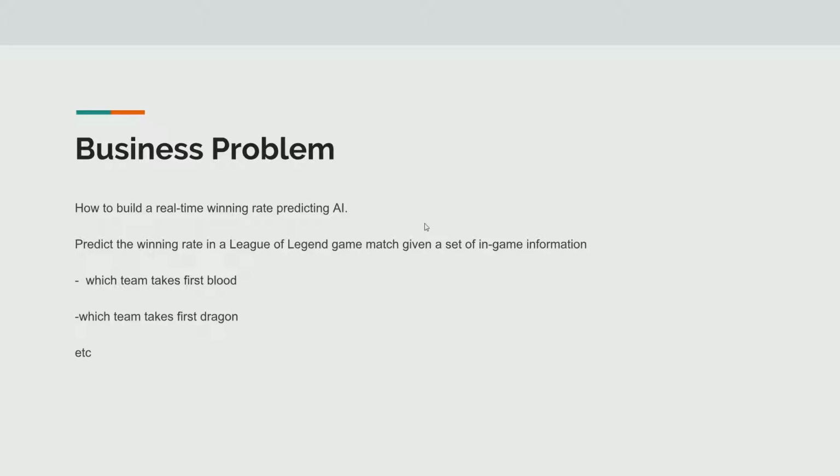The business problem is how to build a real-time winning rate predicting AI. As you may know, real-time winning rate prediction is a very popular topic in big mobile games like Dota 2 and League of Legends. So what I'm going to do here is predict the winning rate in a League of Legends match given a set of in-game information, such as which team took the first blood, which team took the first dragon, and so on.